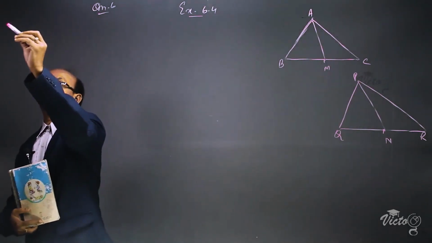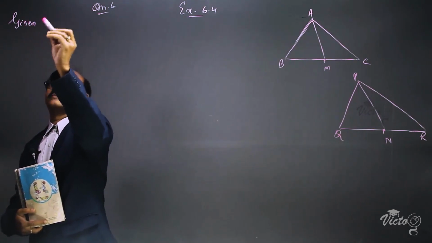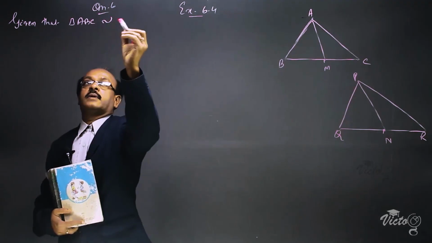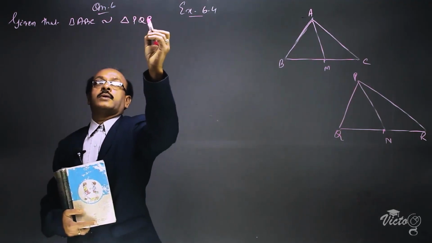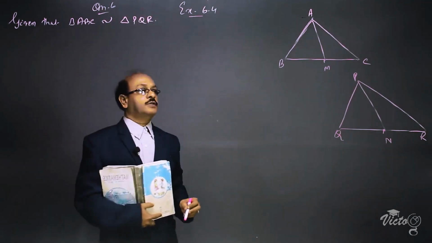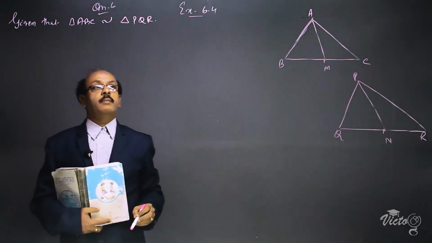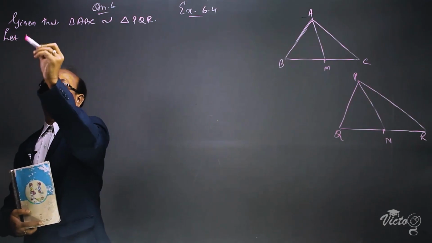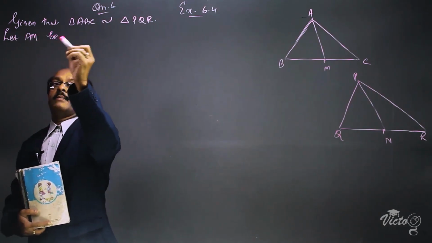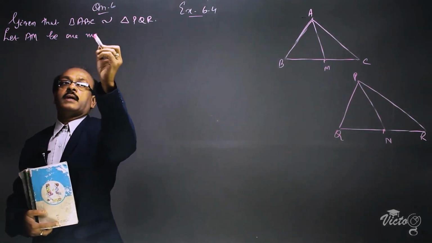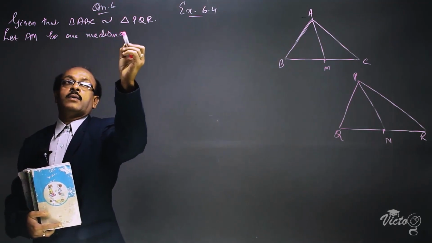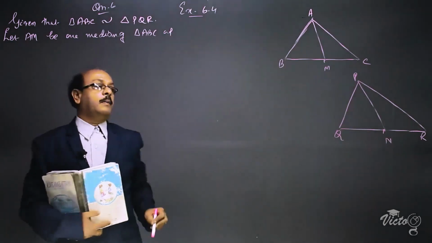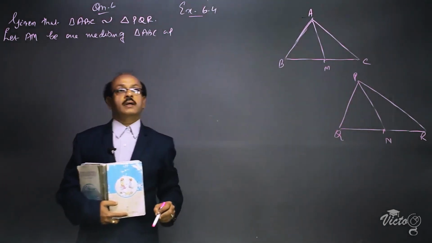Given that triangle ABC is similar to triangle PQR. Let AM be one median of triangle ABC and PN be one median of triangle PQR.